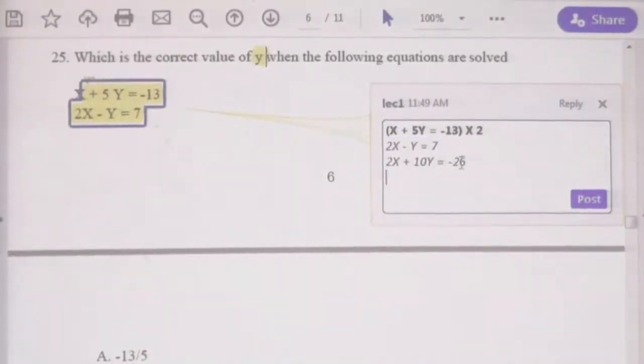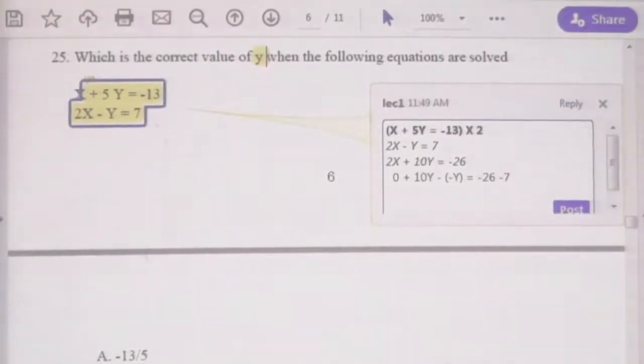Then once you eliminate the second formula by the third formula, you can eliminate 2x, then 2x minus 2x becomes 0, right? Then 10y minus y, 10y it is plus, you can see here 10y minus y, right, equal minus 26 minus 7.